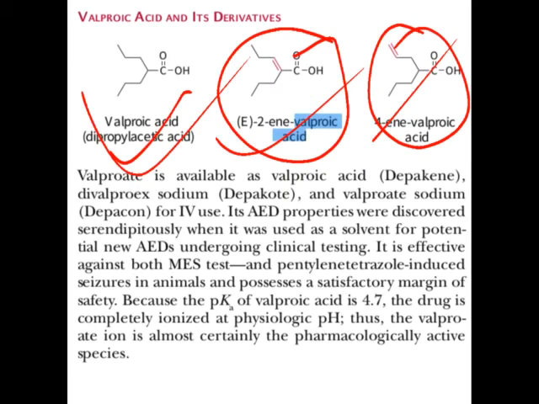So generally valproic acid has a pKa value of 4.7. So at physiological pH, it is present in the ionized form. Its ionized form is also the pharmacologically active form. Okay, so this is about the drug valproic acid.